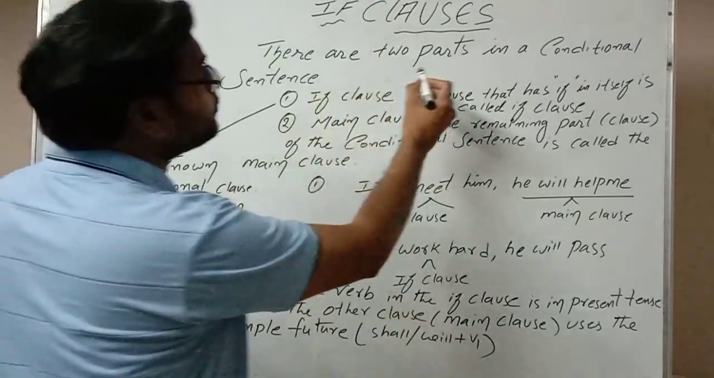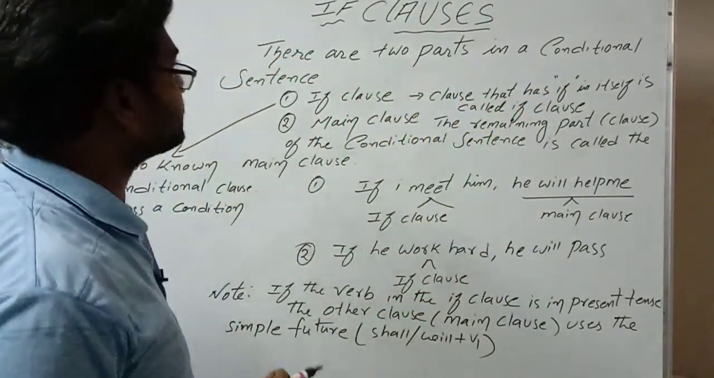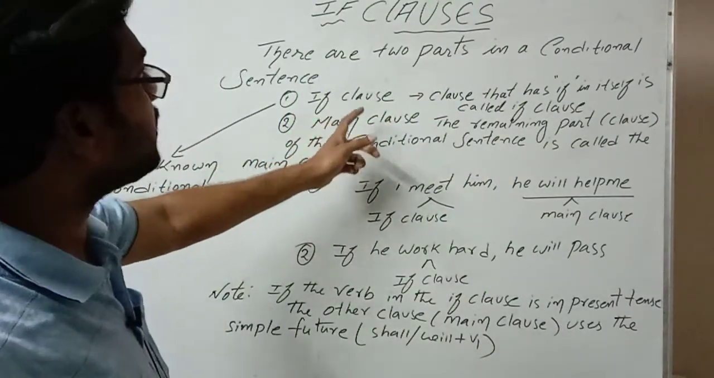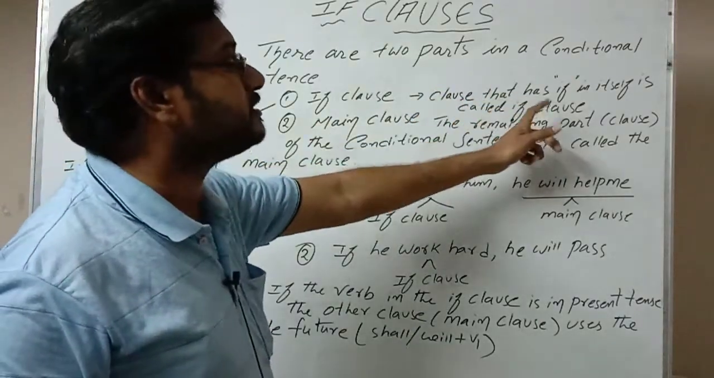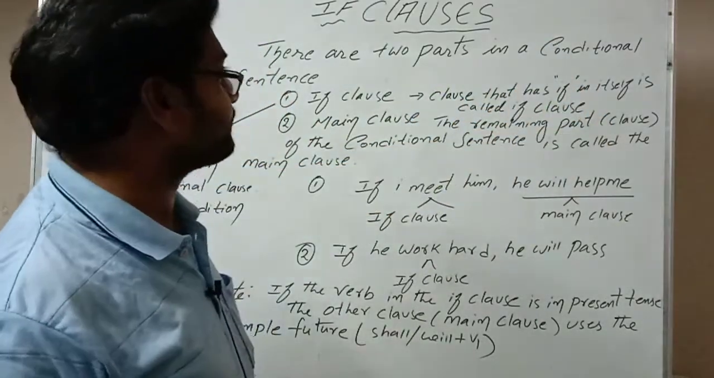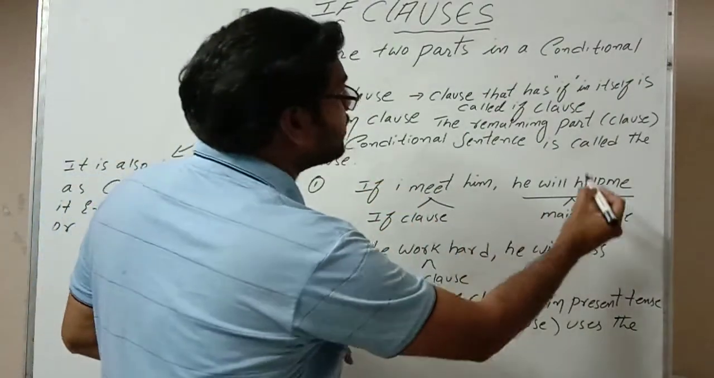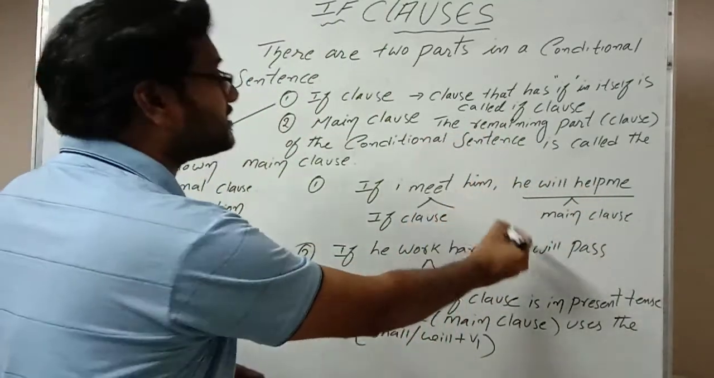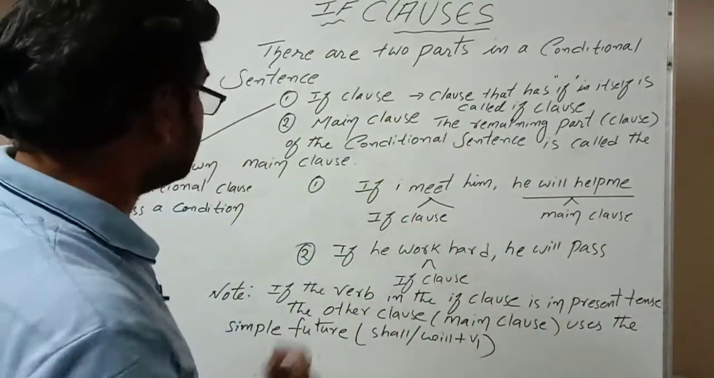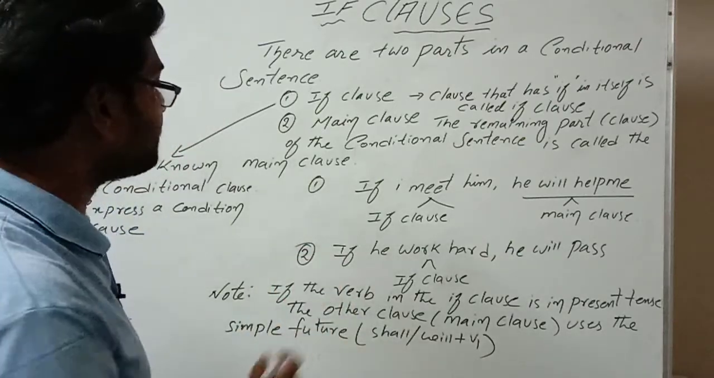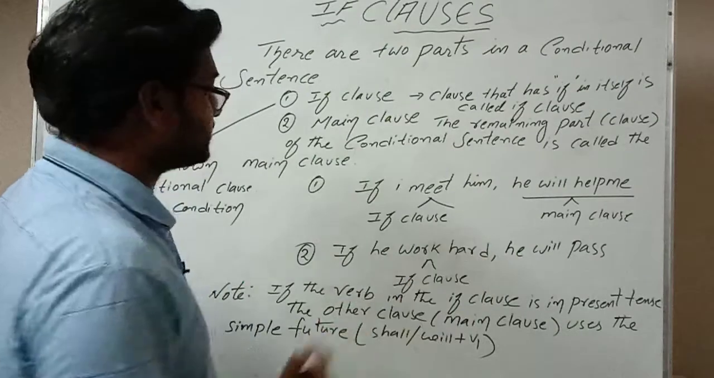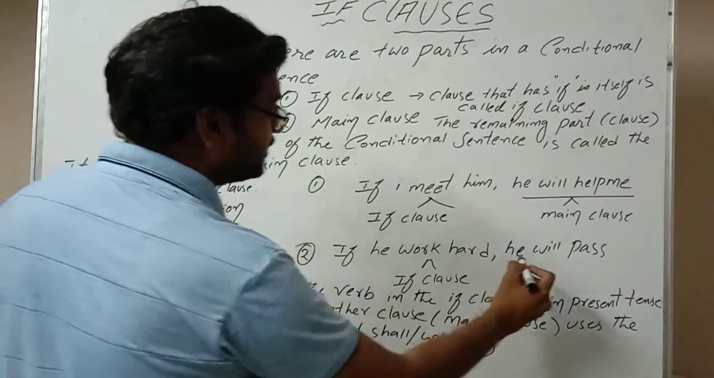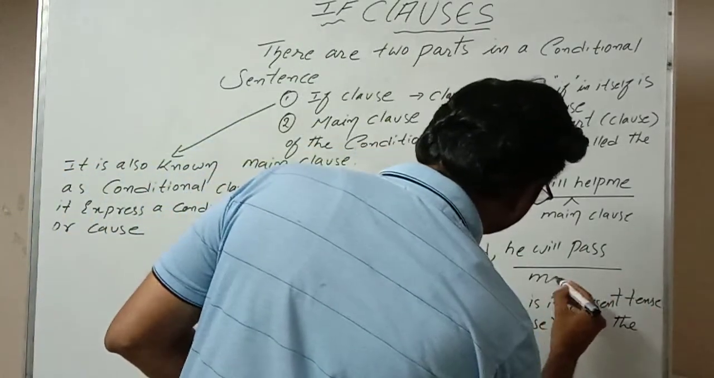There are two parts in a conditional sentence: the if clause and the main clause. A clause that has "if" in itself is called the if clause. The remaining part of the conditional sentence is called the main clause. Now examine the second example: If he works hard, he will pass. "If he works hard" is the if clause. "He will pass" is the main clause.